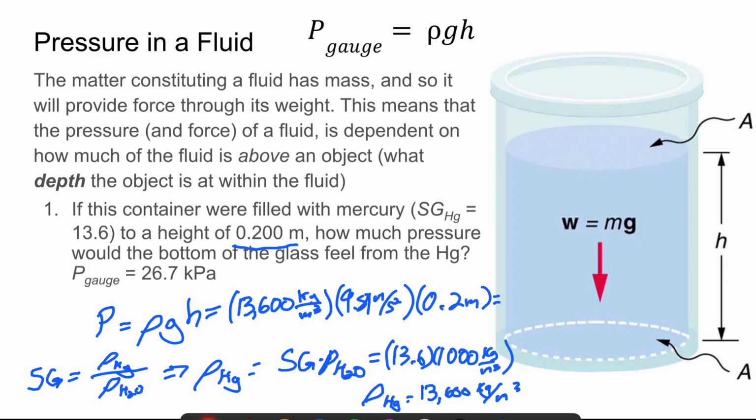We plug that into the calculator, and we end up with 26,700 pascals, which is the unit that we measure pressure in. Or if we wanted to communicate that in kilopascals, it'd be 26.7 kilopascals.